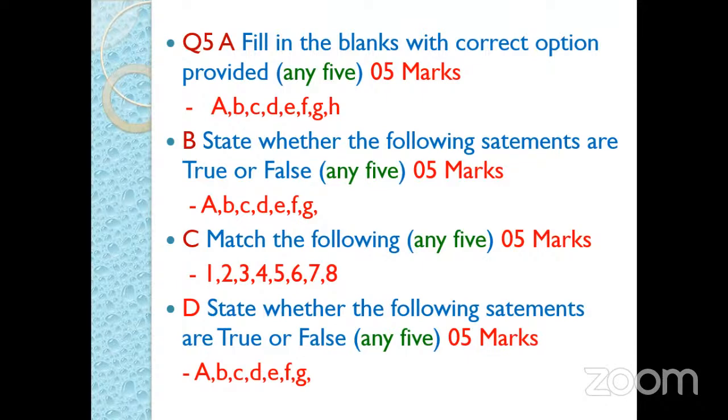Regarding true or false, here we have to write the complete statement, and after that we have to mention whether the statement is true or false. Sometimes we mention only A true, B false, C true, whatever. So this is a wrong method. We have to completely write the statement, and after that mention its answer.